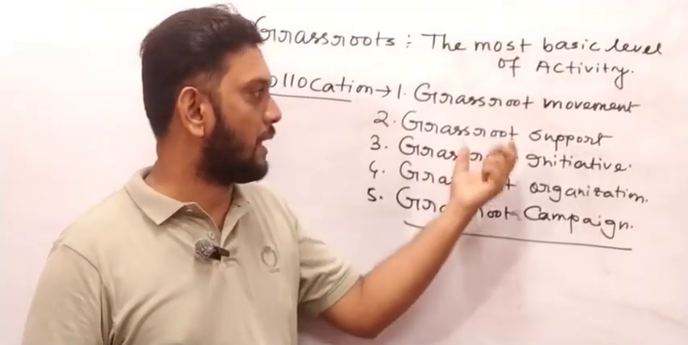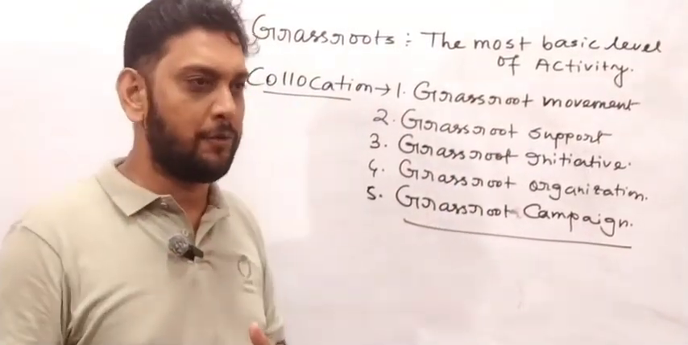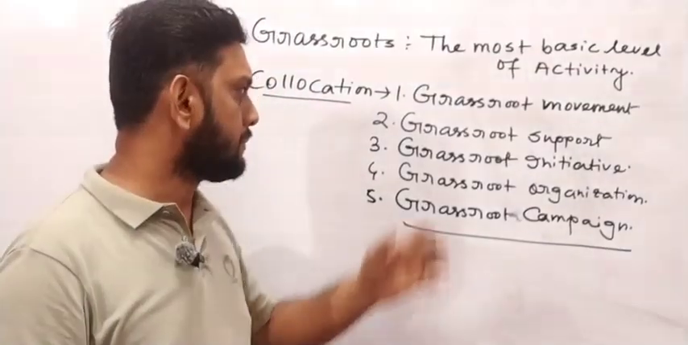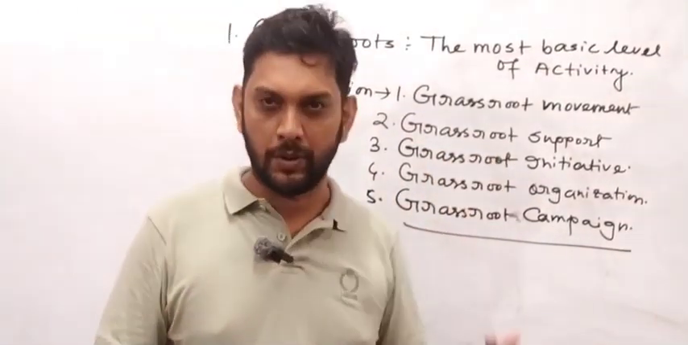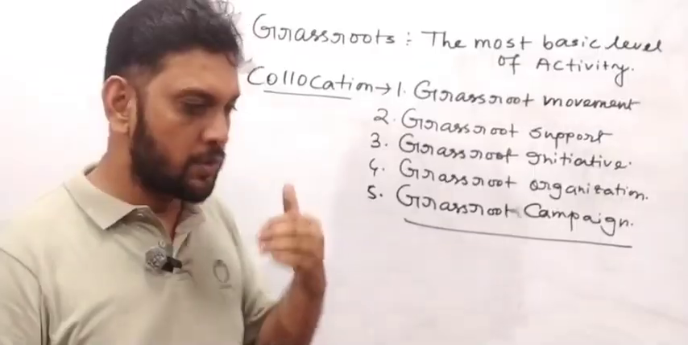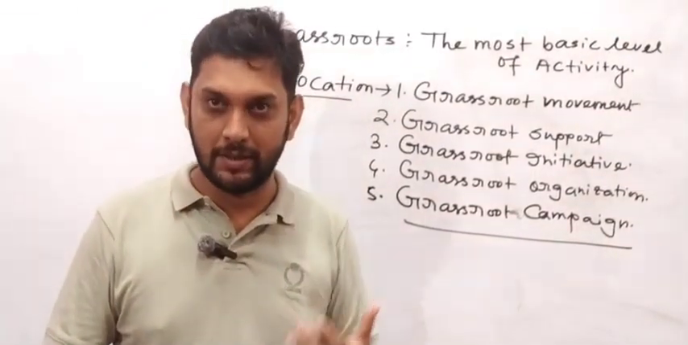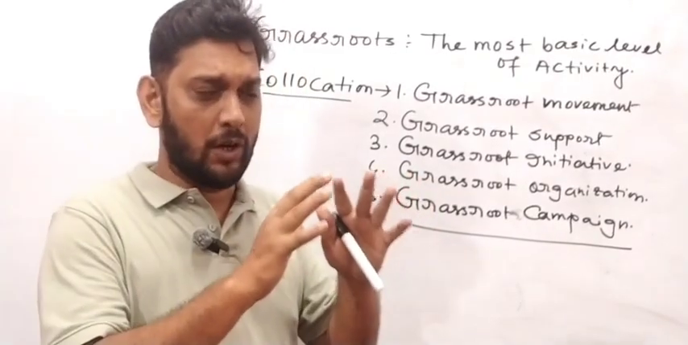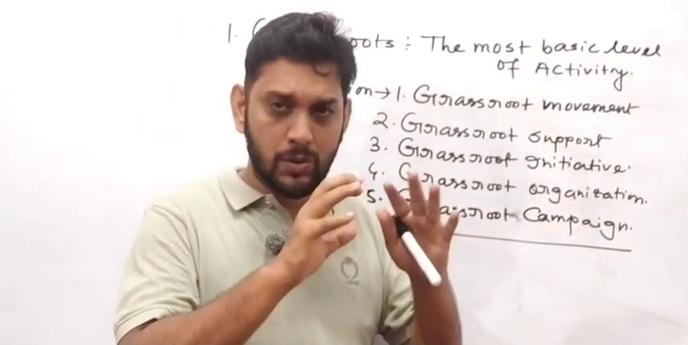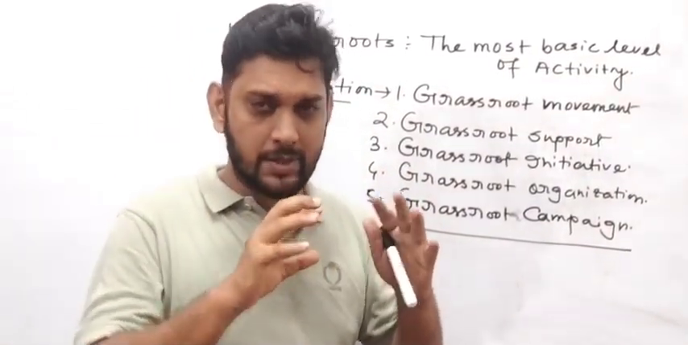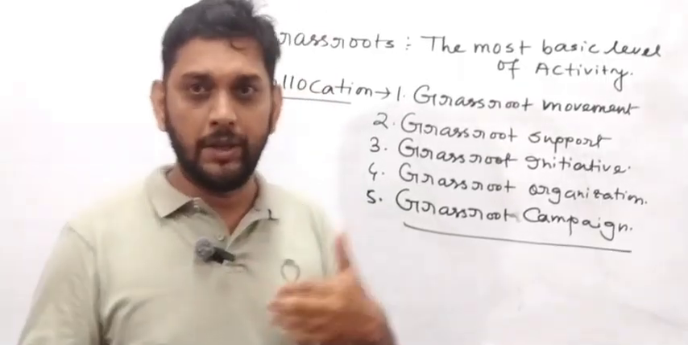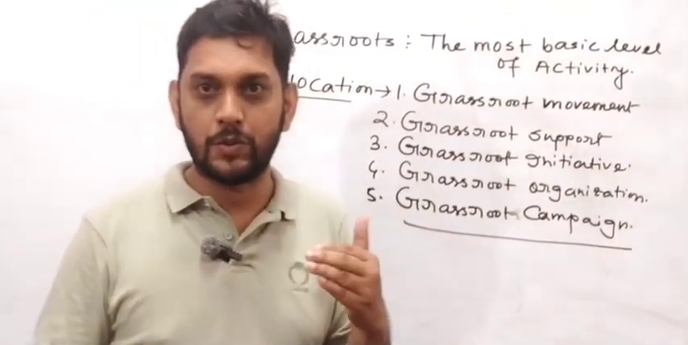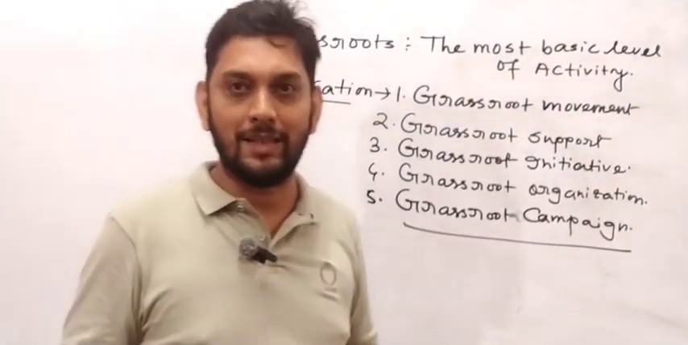Second one I have written is grassroots support. Let's form a sentence: the political party has gained a lot of grassroots support. You can also make a lot of sentences, for example: in order to change the arena of the outskirts of this city, we need to have grassroots support, and unless and until we have the grassroots support, we cannot change anything else.